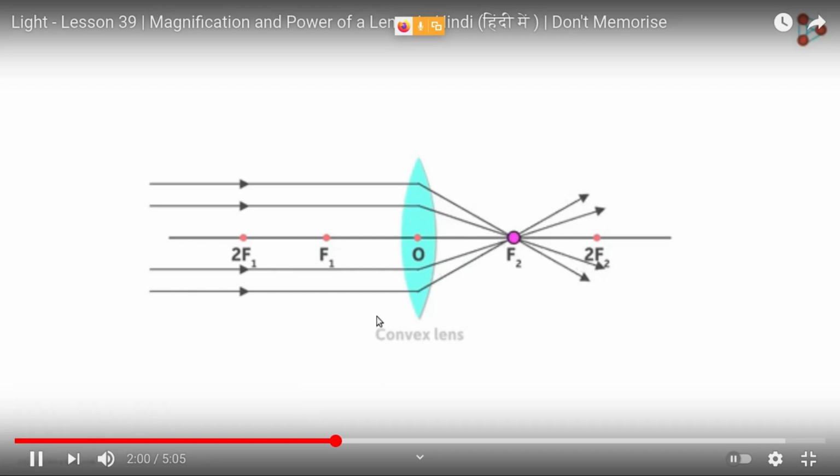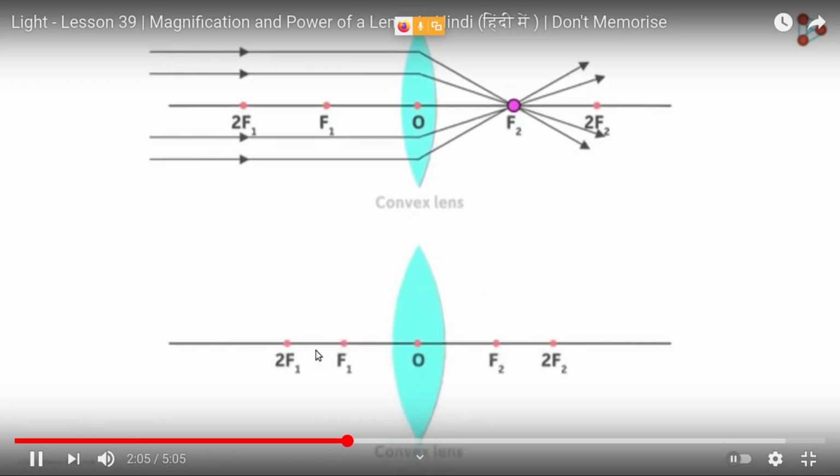Next, see. If you take one more lens and compare these two, this one is thin and this one is thick. The first lens is thin and the second one is thick, right? What is the difference between these two? One will have a larger focal length. Which one will have the larger focal length? The thinner one. Now let's see how this will converge.